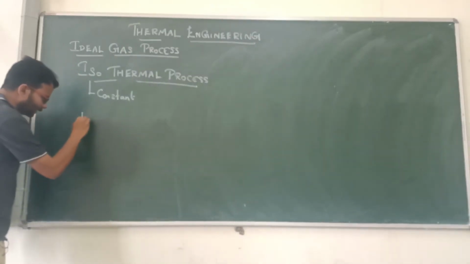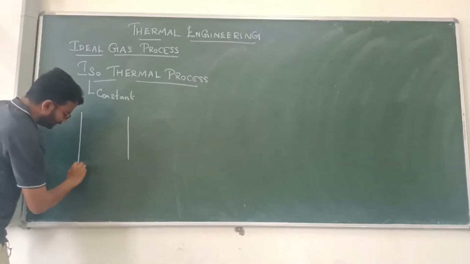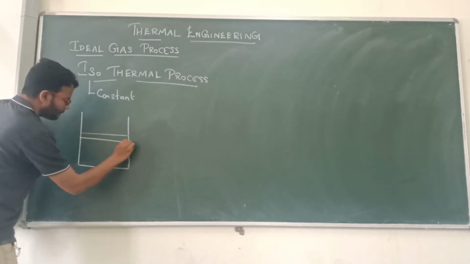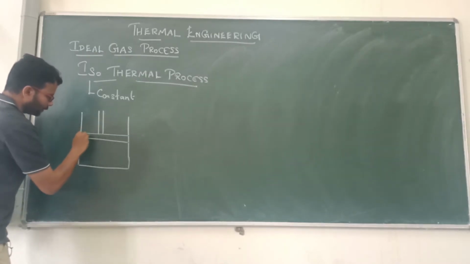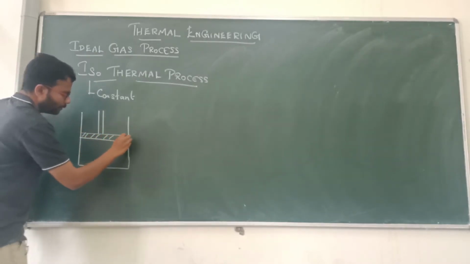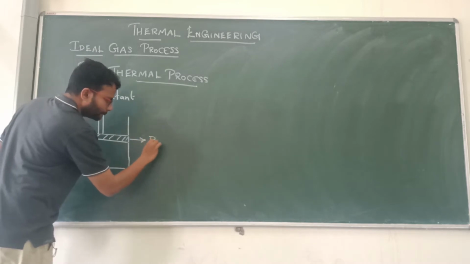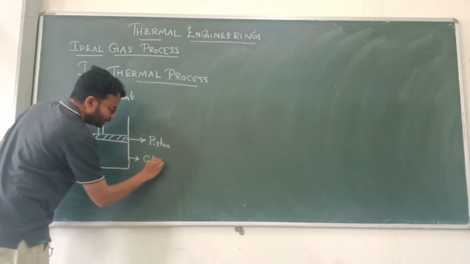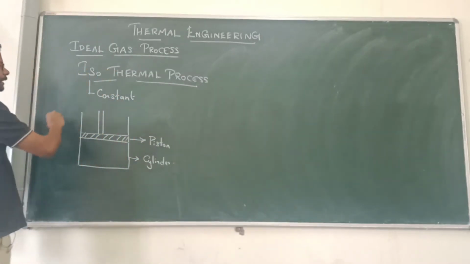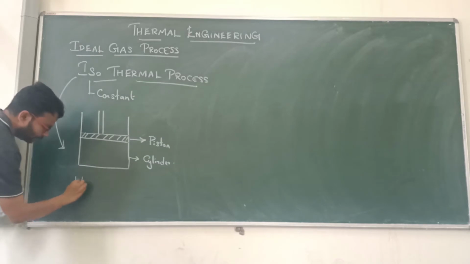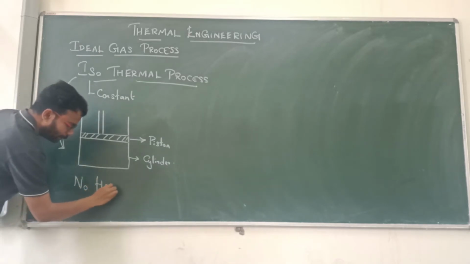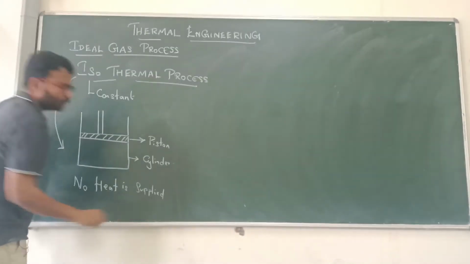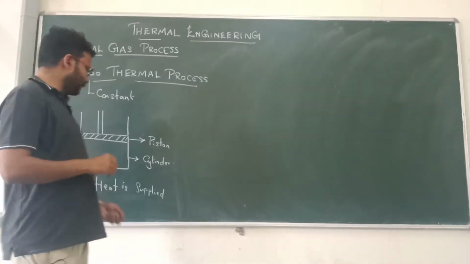So let us consider a frictionless piston cylinder arrangement. This is a cylinder and this is the piston. But in an isothermal process, no heat is supplied. We are not going to supply any heat.